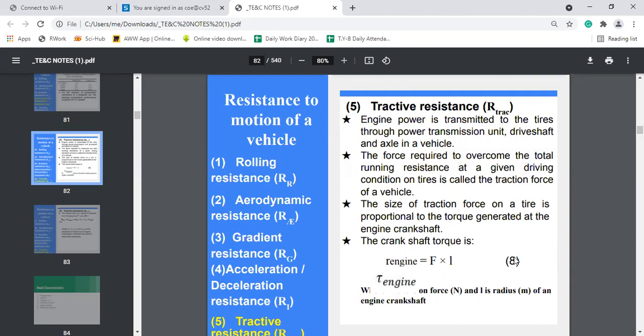Okay, so the last type of resistance is the tractive resistance. So what is tractive resistance? For that, first of all, we need to understand what is meant by tractive force or traction force of the vehicle.